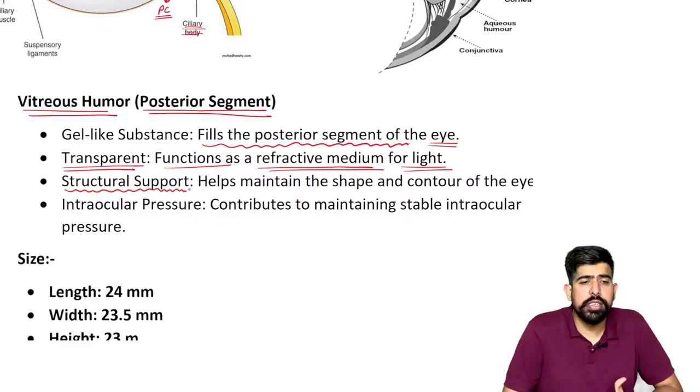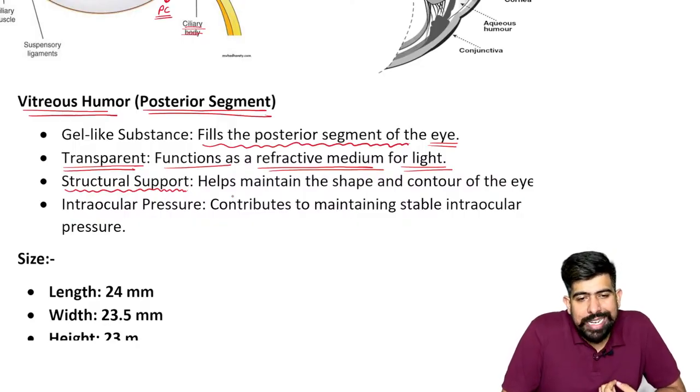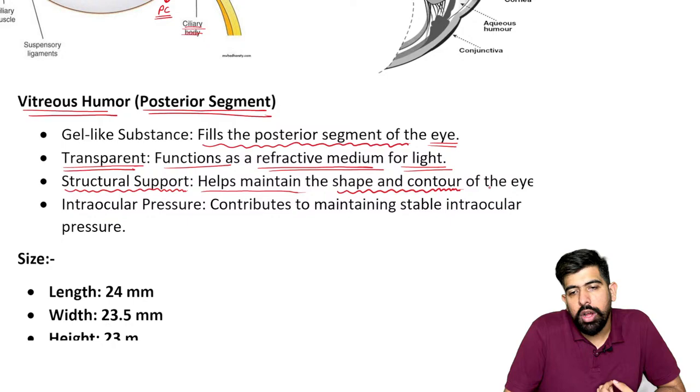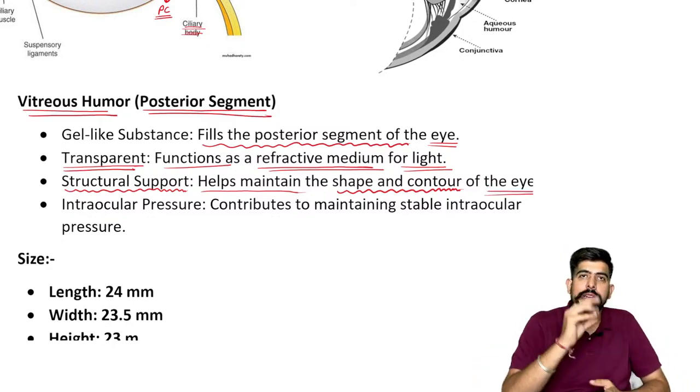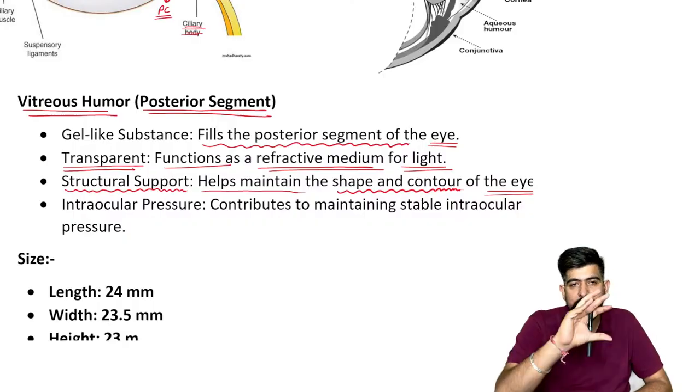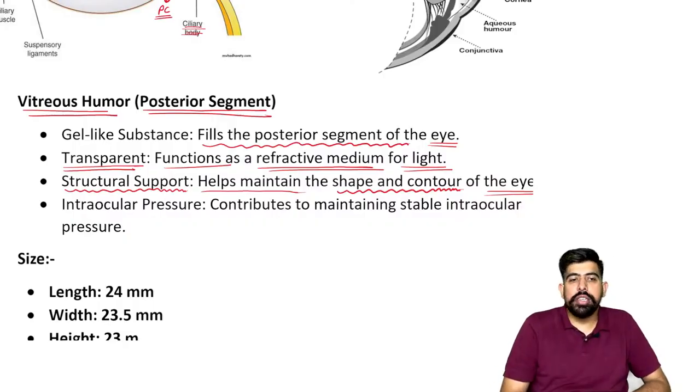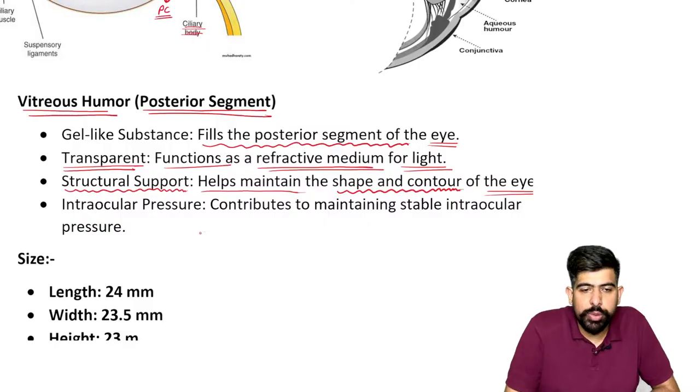The vitreous humor provides structural support to the eyeball, and that's why it helps to maintain the shape and contour of the eyeball. It keeps the eyeball round, so keeping this shape is the use of your vitreous humor.